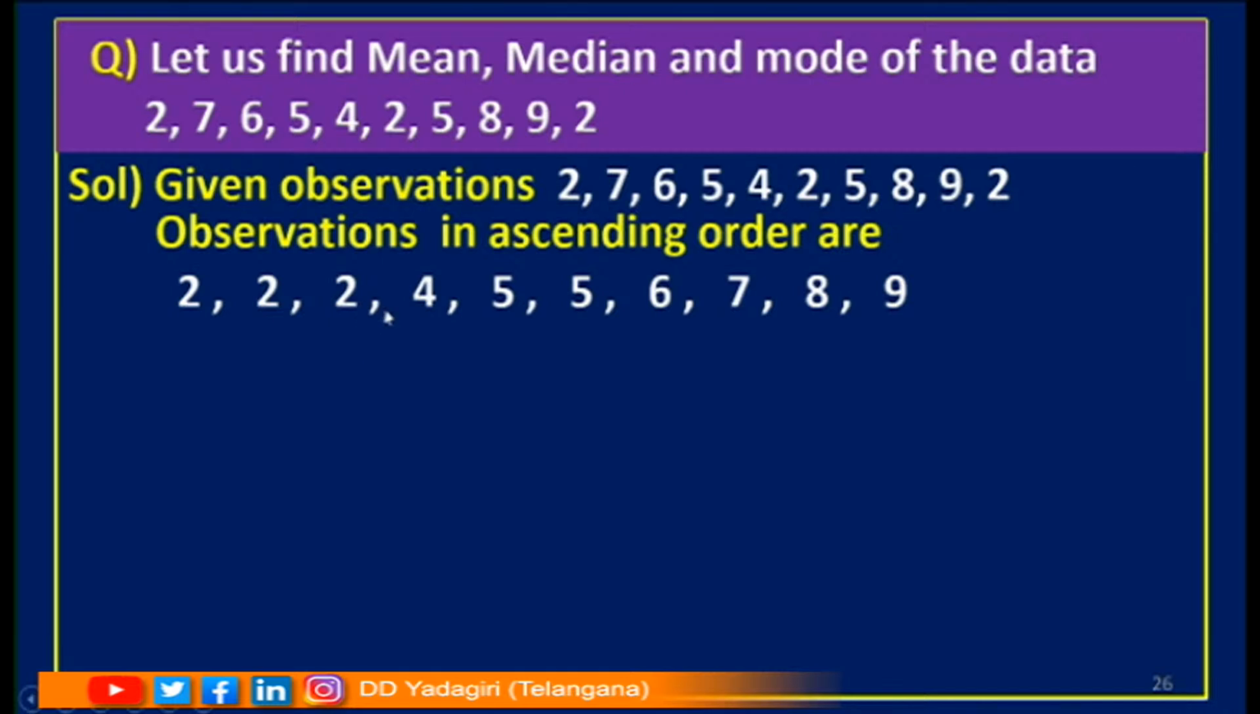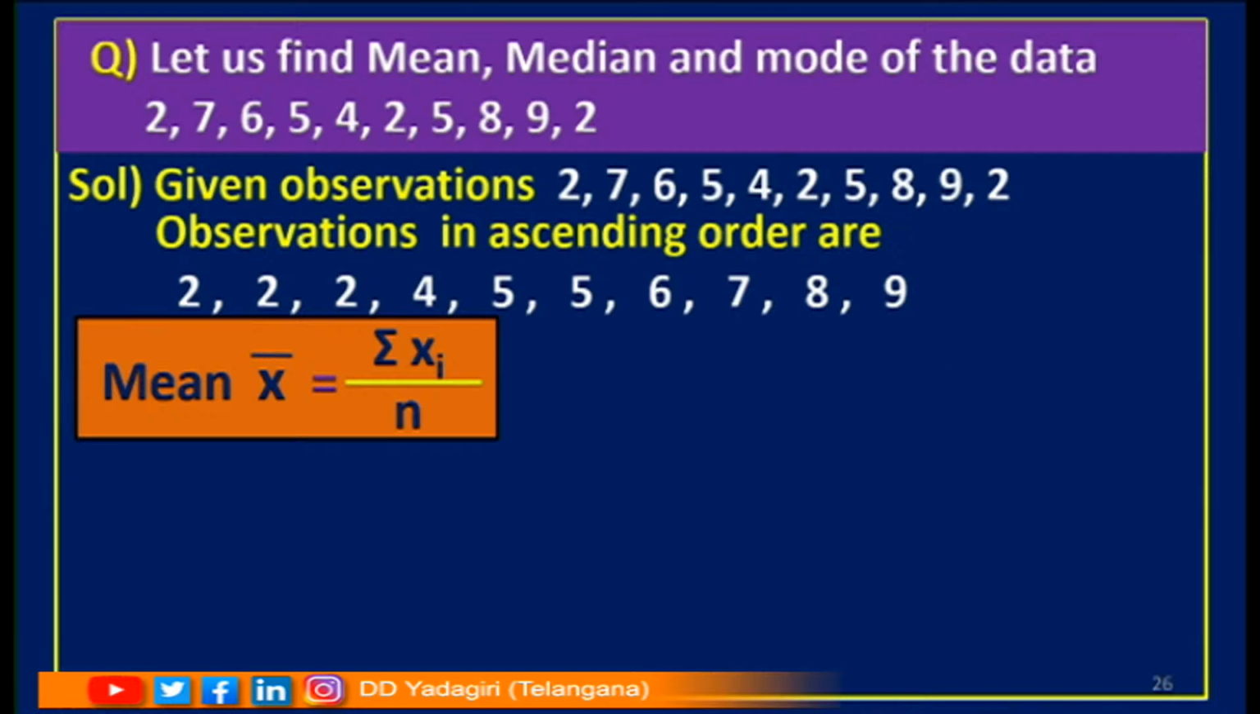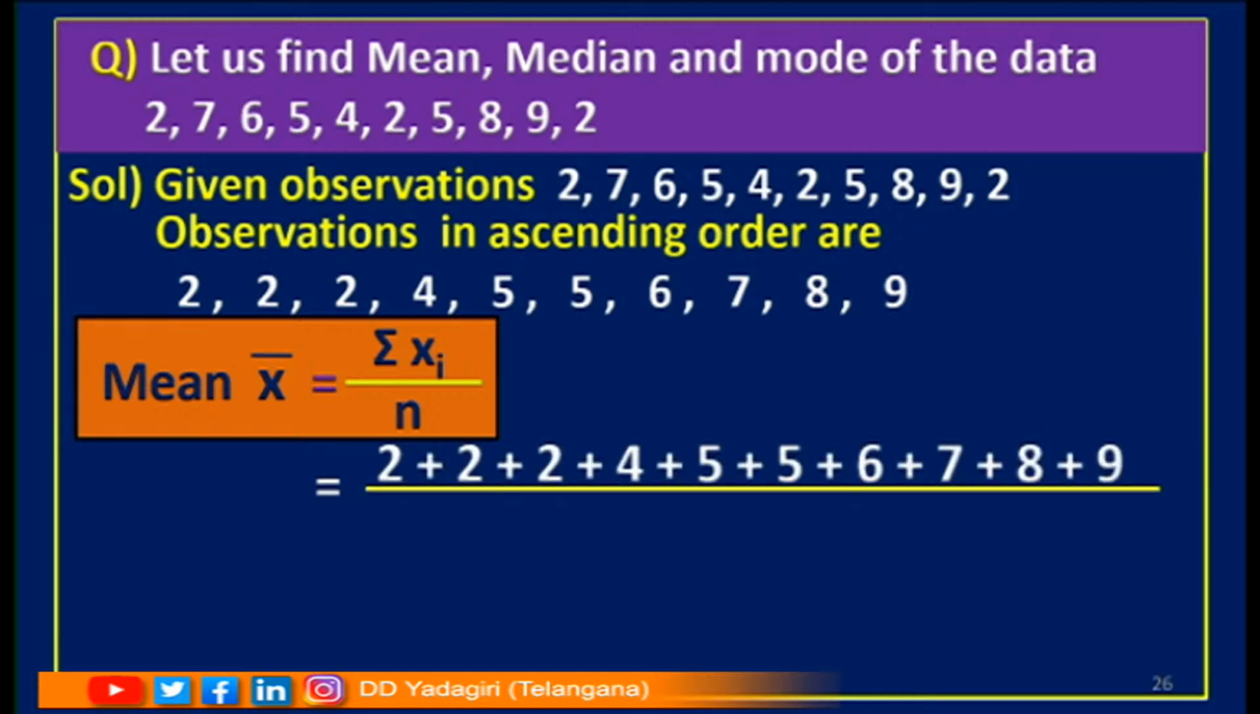2, 2, 2, 4, 5, 5, 6, 7, 8, 9. I arranged these observations in ascending order. Children, what is the formula used to find mean? Yes, it is x bar equal to sigma xi by n. So, sum of the observations by number of observations.